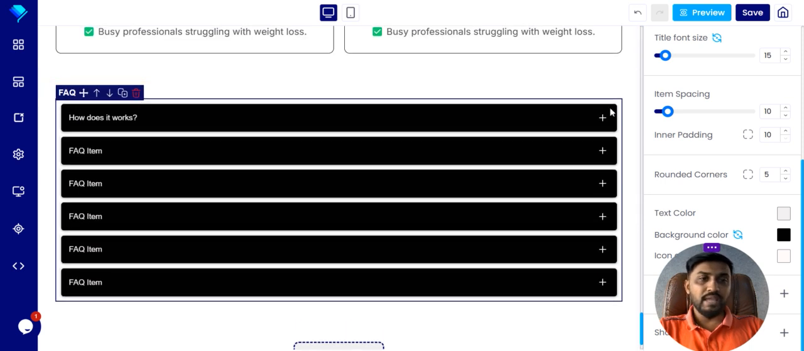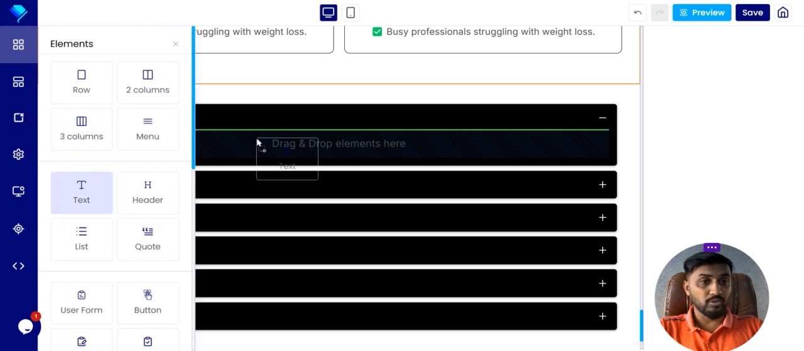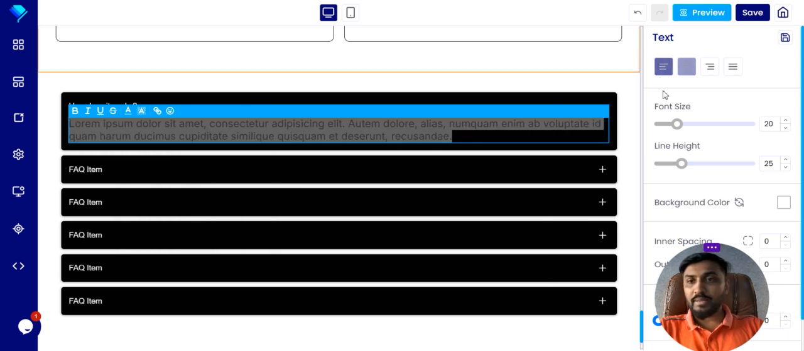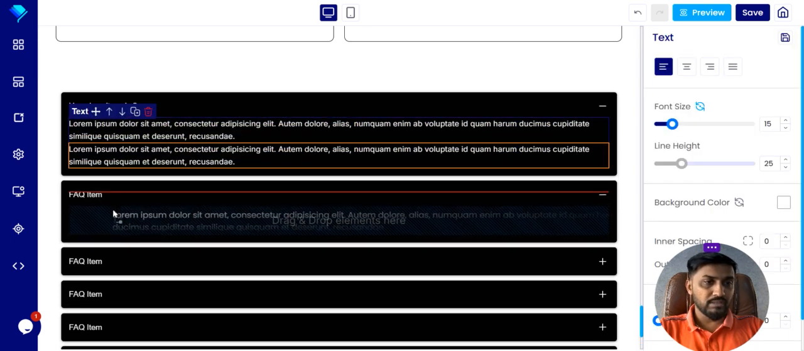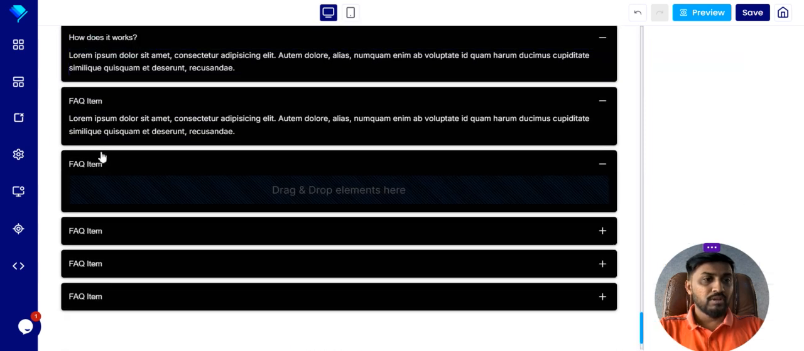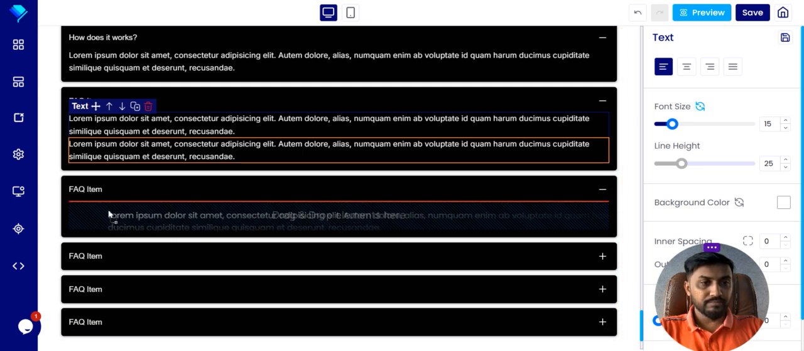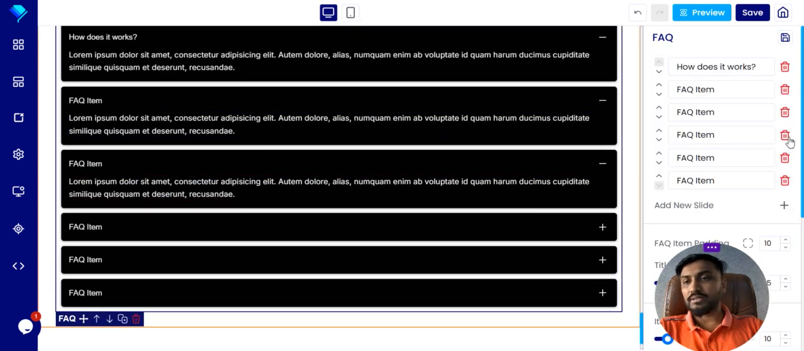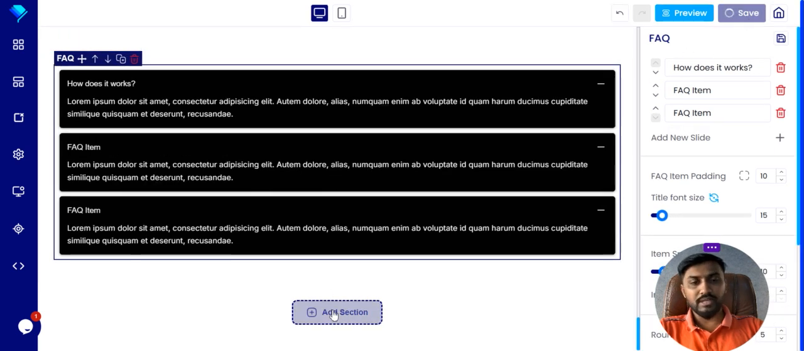Now in every FAQ, when you click on this plus button, you have to drag an item over here. So drag a text, double click, make it white on the left side, as well as 15. So in every box, you copy, just drag it here, and then copy and drag it here. So this is the FAQs part. Every FAQ, how many do you need? If you need three, one, right?